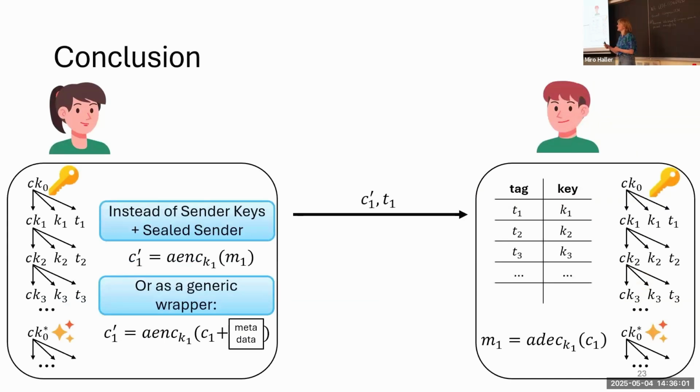We saw the anonymity wrapper protocol, which basically takes the key material from some underlying messaging protocol and derives wrapper keys and random looking tags, which are then attached to the ciphertext, and the receiver can use the tag to look up the corresponding key.